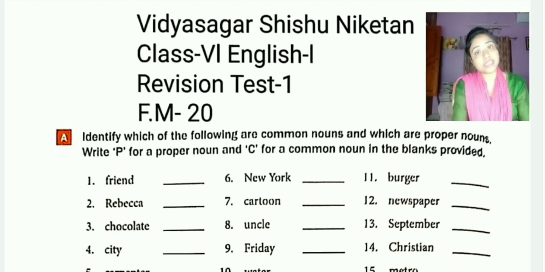After going through this test, you will be able to judge yourself how much you are already prepared for the examination. So please be very loyal to these tests. These are designed especially for you so that you will be able to rock your examination, right? So I think you will be obedient to my orders.